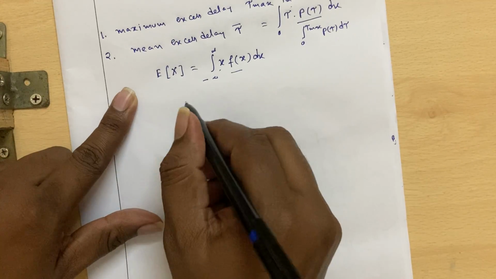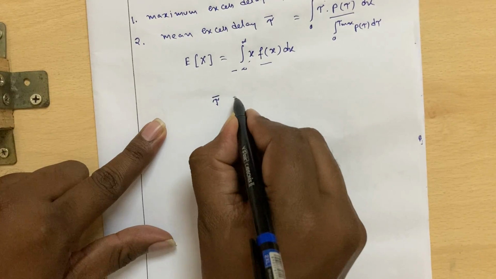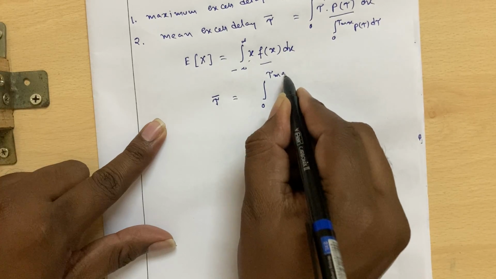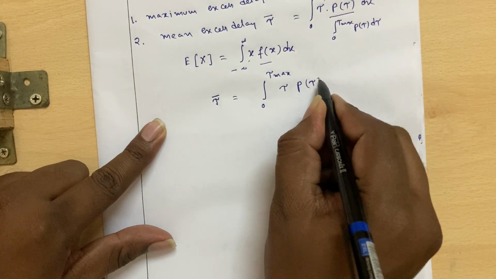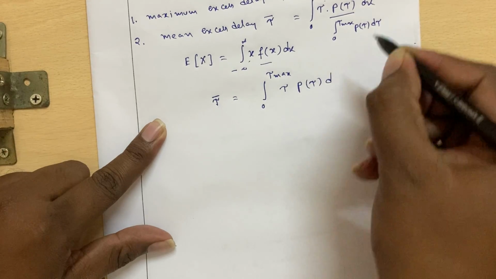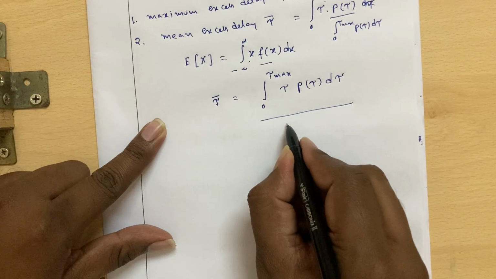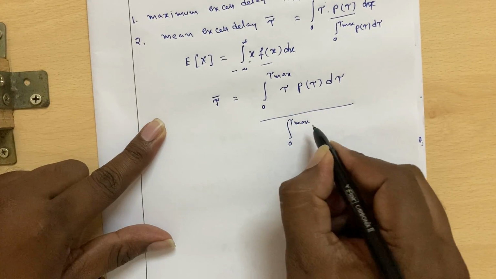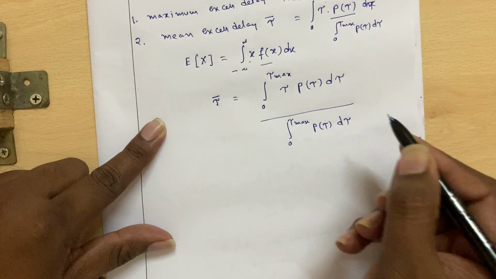So finally we have the expression for the mean excess delay: tau bar is equal to the integral from 0 to tau max of tau into p of tau d tau, divided by the integral from 0 to tau max of p of tau d tau. This is the mean excess delay.